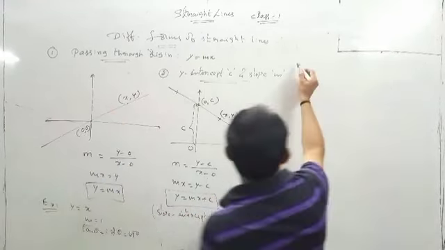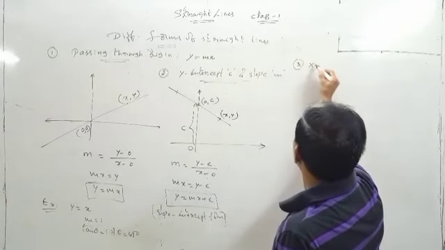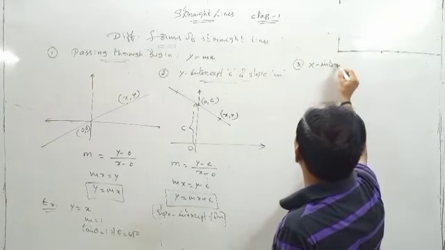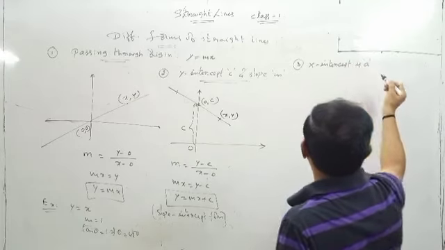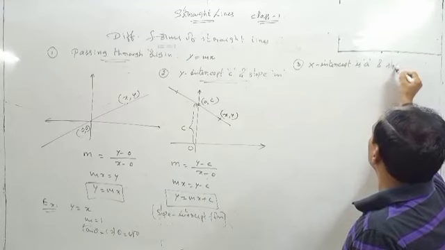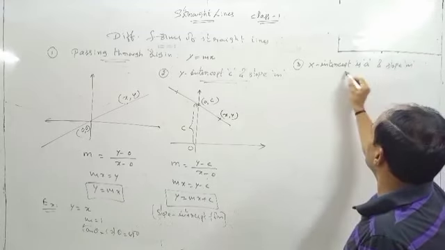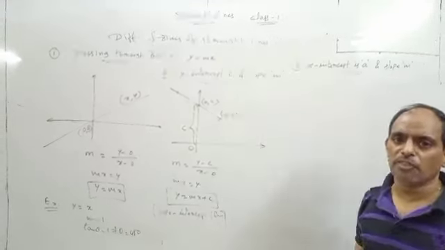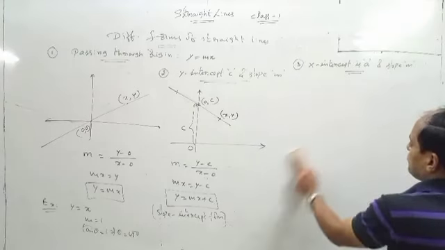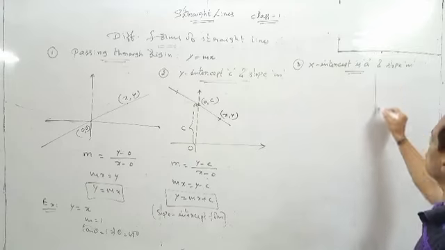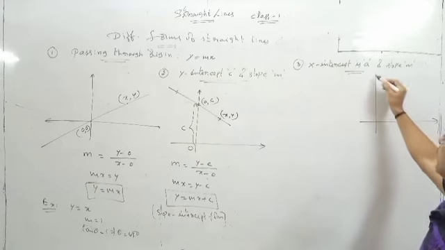Next, third one: x-intercept is a and slope m. These two are given. Then what about the equation of the straight line? Same approach. See, this is the x-axis and y-axis.